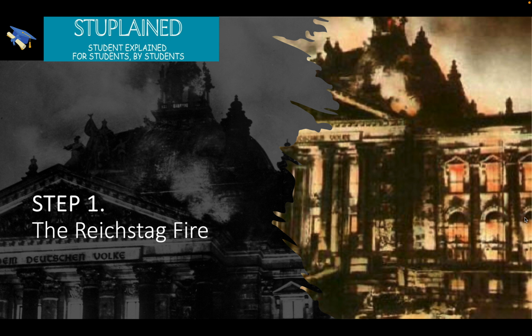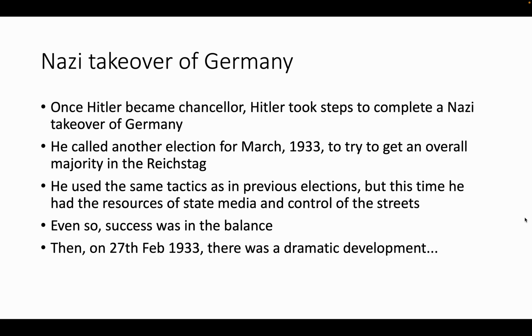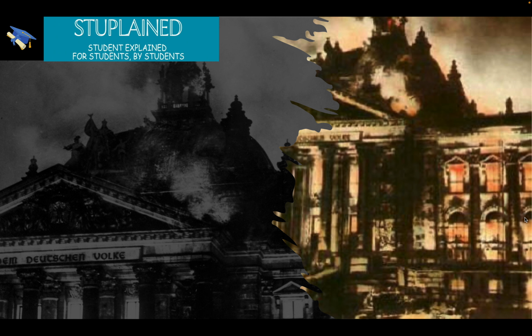Here we had covered that Hitler had now become the Chancellor of Germany, right? And so Hitler wanted to take steps to complete a Nazi takeover of Germany. Basically, he wanted to become Fuhrer, where he had undisputed dictatorship. He was the undisputed leader of Germany and could do whatever he wanted, pass laws, whatever he wanted to do. He could do it without consulting the Reichstag. He just basically wanted to get rid of the Reichstag.